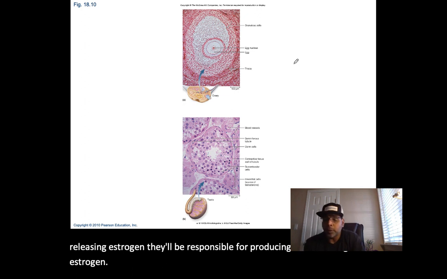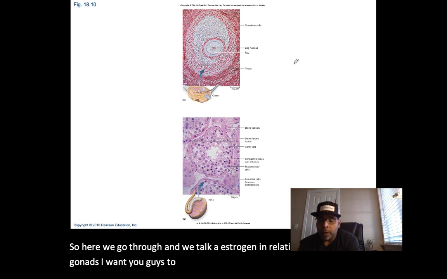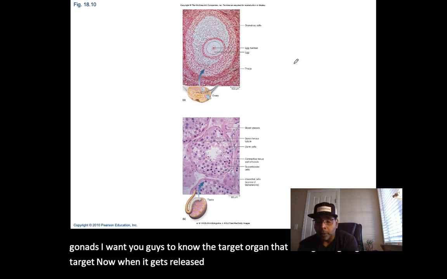So when we talk estrogen in relation to the female gonads, I want you guys to know the target organ that estrogen is going to target when it gets released from the ovaries. It will target the female reproductive organs.